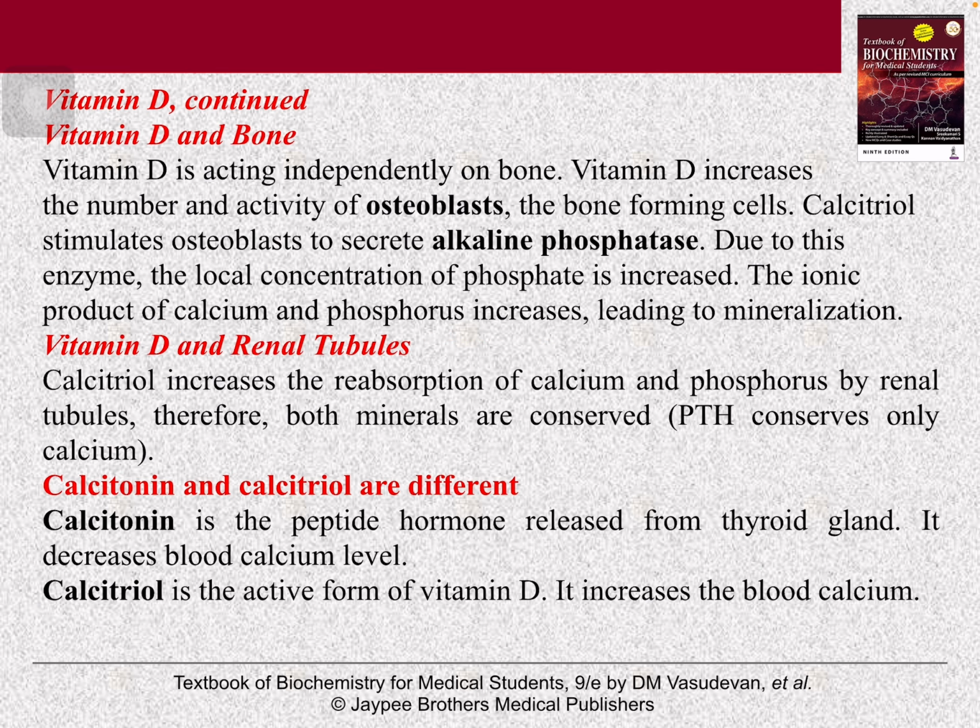Now vitamin D and bone, how will it affect bone? Vitamin D acts independently on bone. Vitamin D increases the number and activity of osteoblasts, that is the bone forming cells. Calcitriol stimulates osteoblasts to secrete ALP, alkaline phosphatase. Due to this enzyme, the local concentration of phosphate is increased. The ionic product of calcium and phosphorus increases, leading to mineralization.